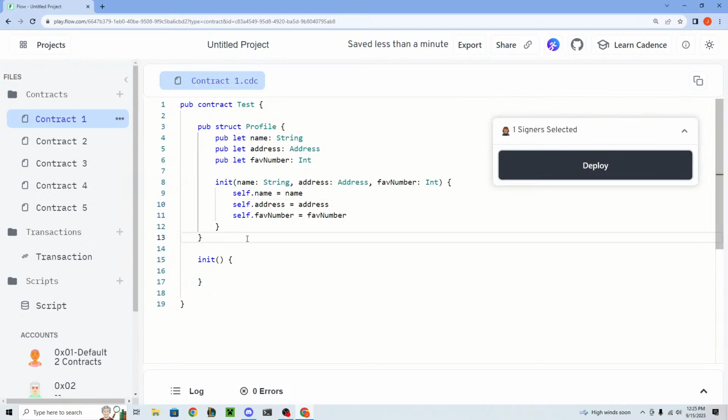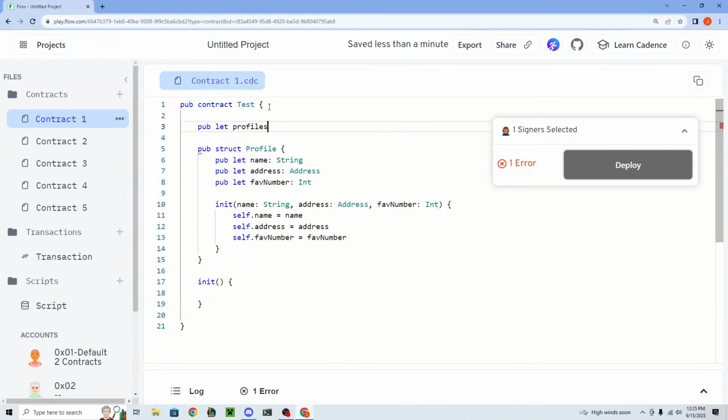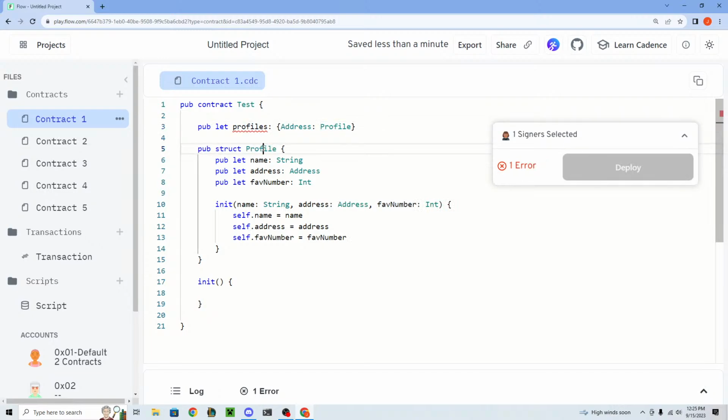Okay. And structs are always public, so you can create structs wherever you want. So let's make a little state here that says profiles, and we're gonna map an address to a profile type. Now, because we have created our own struct, this essentially acts as a type now, right? So profile is its own type because we created it.